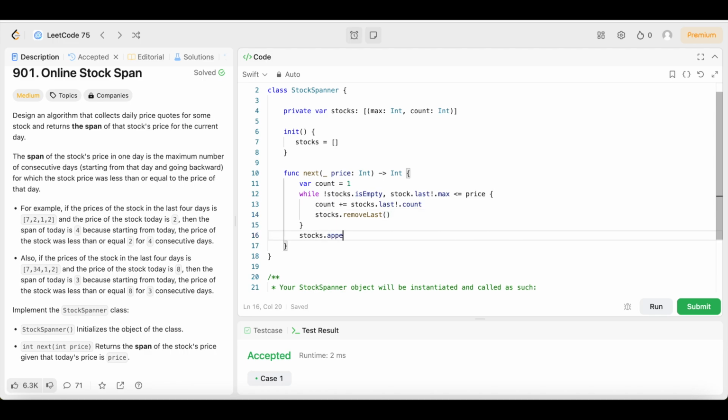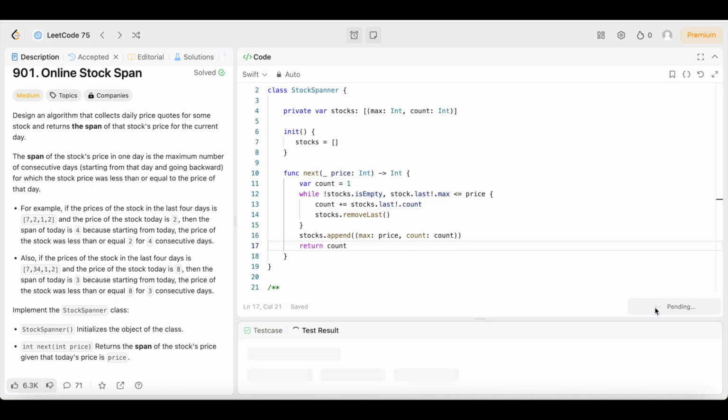Then we're going to come down here outside of the while loop and say stocks.append, open up the parentheses one more time and say max colon price, comma, then count colon count. Then we're going to come underneath that and say return count, guys. And that's all she wrote. Let's see how it runs.